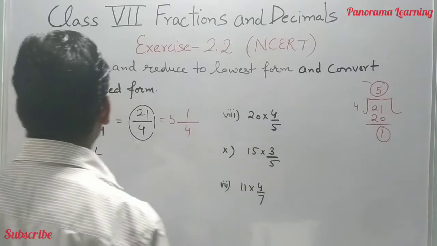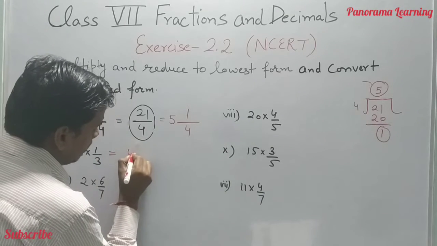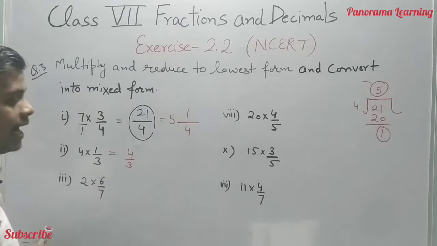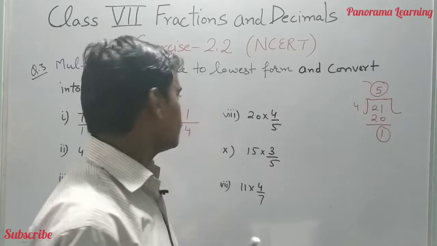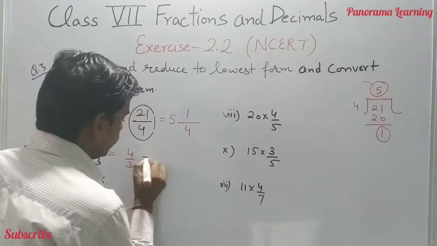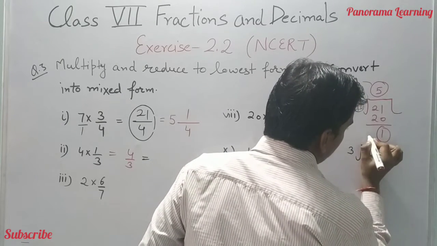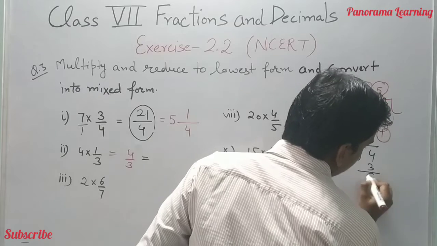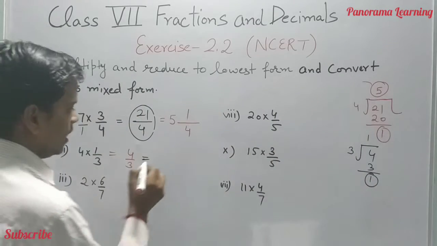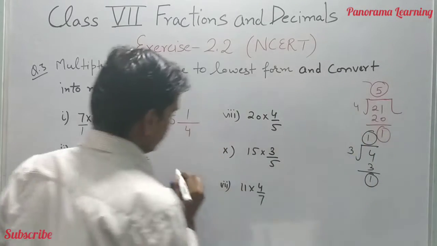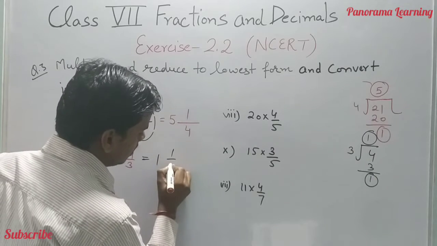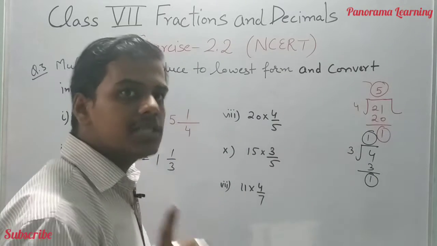Okay, now let's move to the second part. 4/3 is the correct answer and it is already in the lowest form. We have to convert it into the mixed form. In mixed form, we simply divide 4 by 3. 3 1s are 3. We got 1 as a remainder and here 1 whole 1/3 will be your correct mixed form.